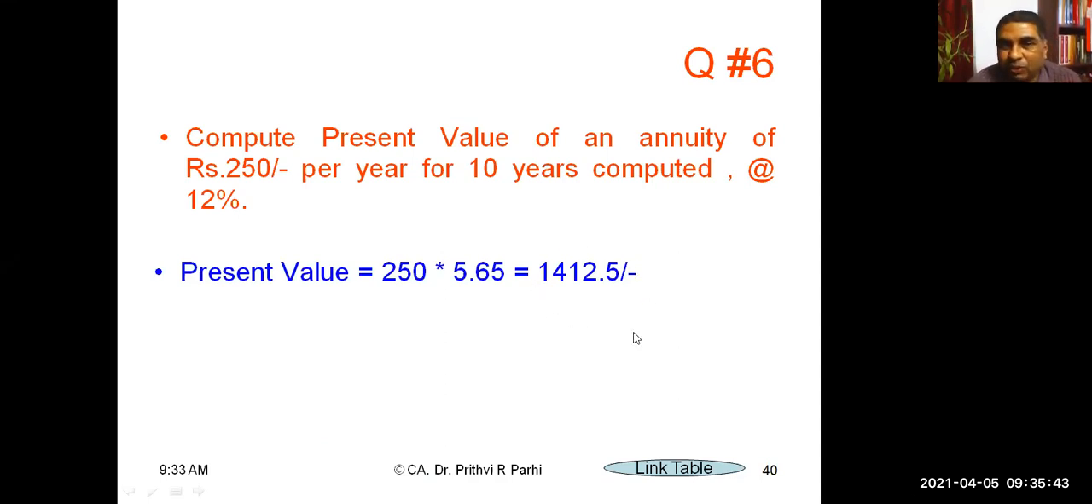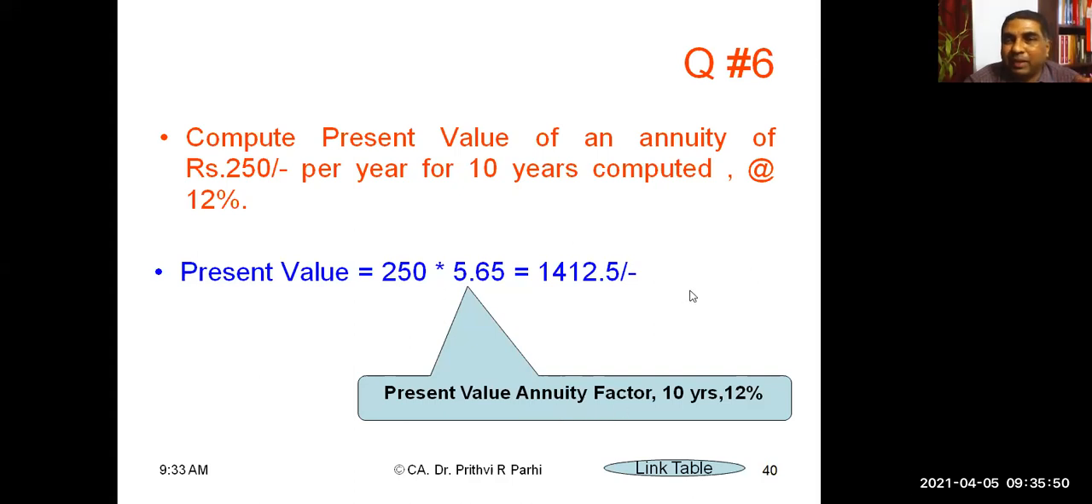I think you will be able to find this factor from the table. Always remember, you have to refer to the present value annuity factor, not present value single sum factor. You need to practice whether you are selecting the appropriate factor or not. You have to select present value annuity factor for 10 years at 12%. Don't get confused with other tables. Select the appropriate tables and select the appropriate factor.